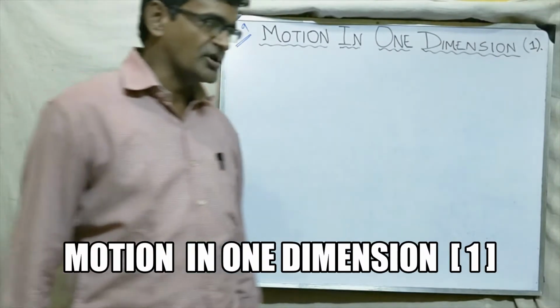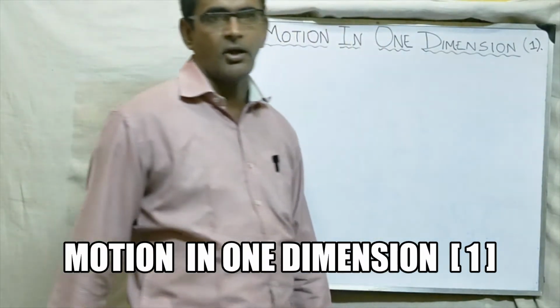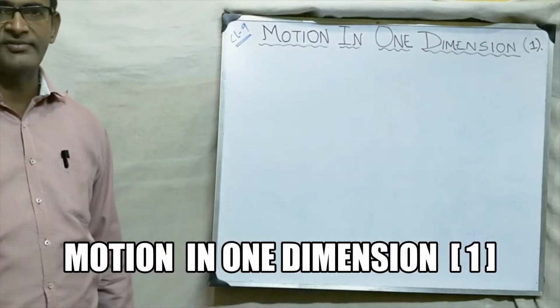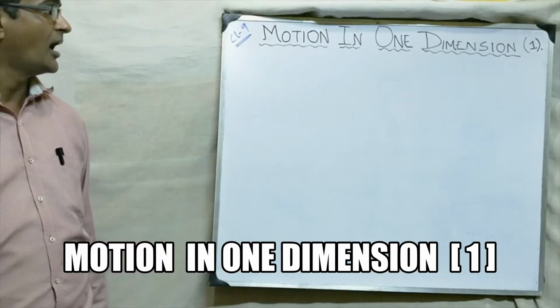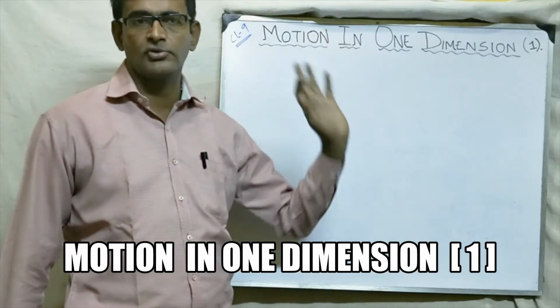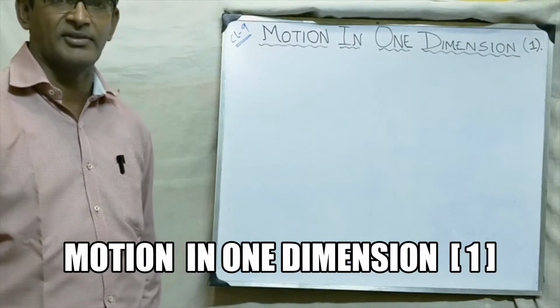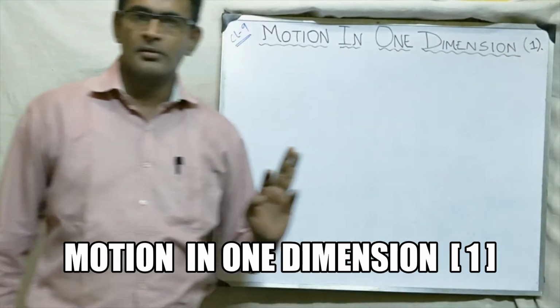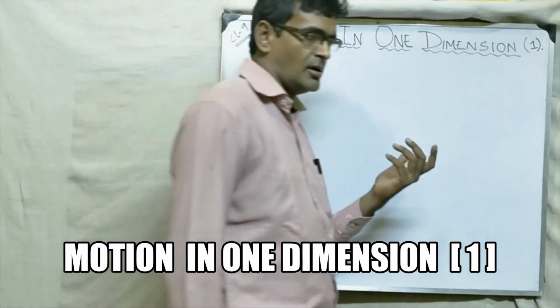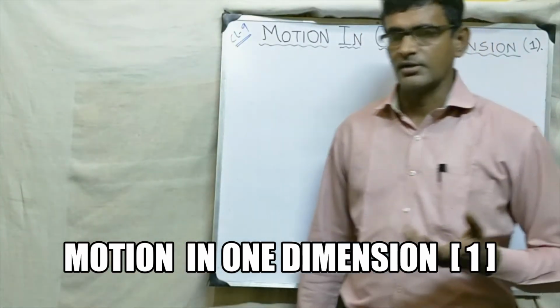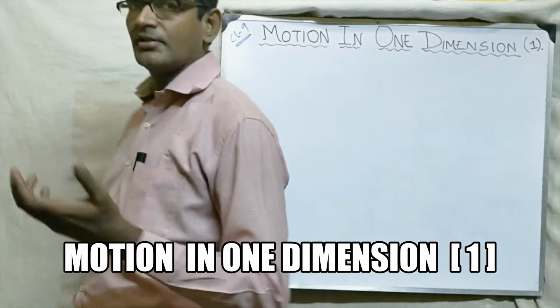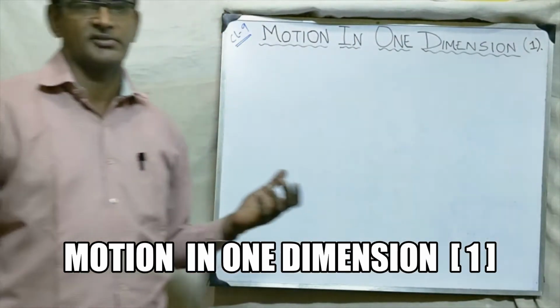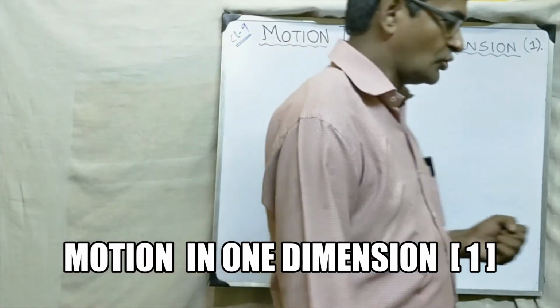So today we are going to start the second chapter of class 9 physics, ICSE class 9 physics. And the name of the chapter you can see written on the board: motion in one dimension. This is the first video of this chapter, and as you know, I am Ashok Rawat sir, and you can see this video through the channel of Rawat classes. Okay, so let's start the chapter.